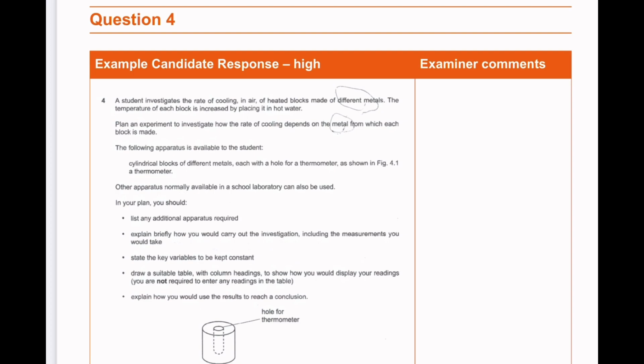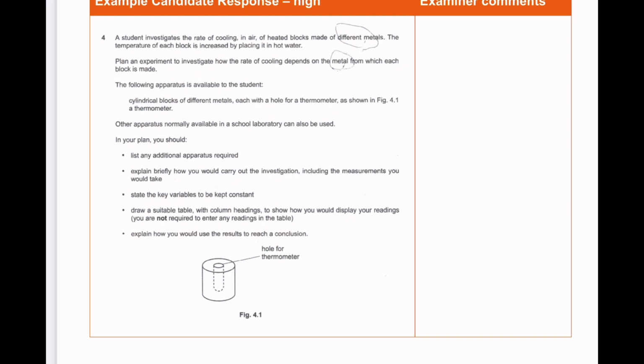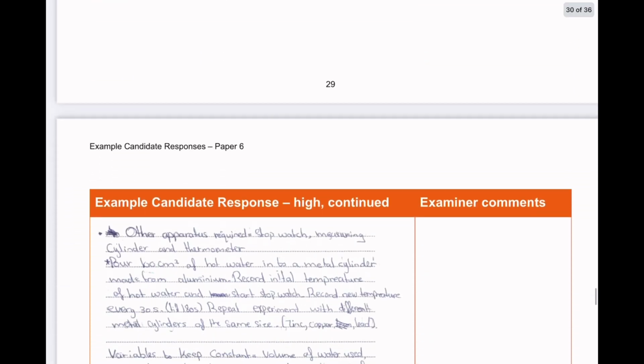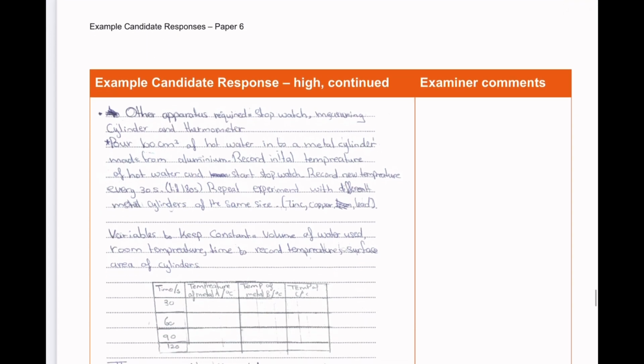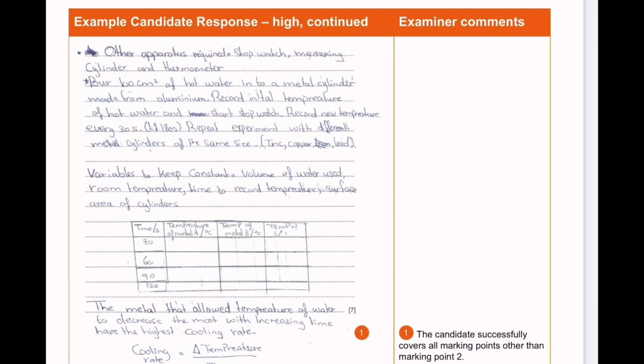The following apparatus is available to the student. You've been given different apparatuses, और उसके अलावा हमें बेसिकली पूरा एक्सपेरिमेंट प्लान करना है. List any additional apparatus required. Explain briefly how you would carry out the investigation. Include the measurements you would take. Key variables को ड्रॉ करना है. टेबल की हेडिंग्स को ड्रॉ करना है. Explain how you would use the results to reach a conclusion. ये सब चीज़ें आपको करनी है. ठीक है, तो यहाँ पर हमें बताया हुआ है ओके. अब कैंडिडेट ने किस तरीके से लिखा था और हम देखेंगे कि एग्जामिनर की क्या इस पर कॉमेंट्स हैं.